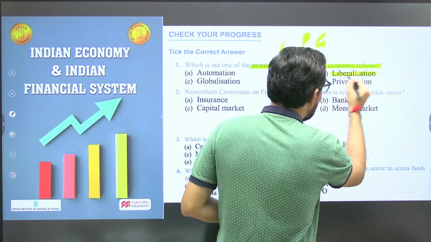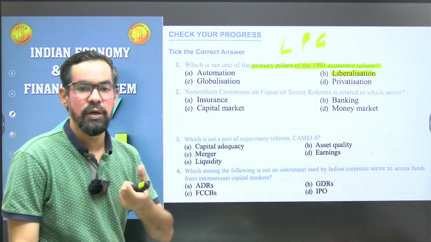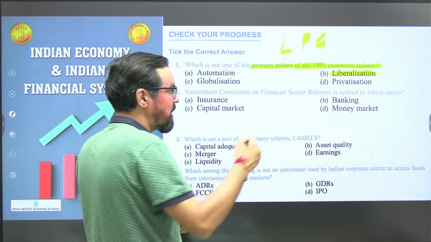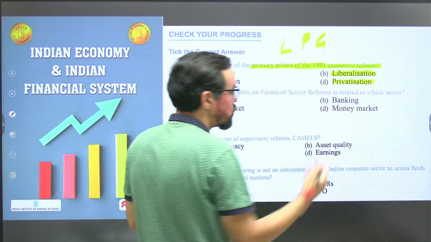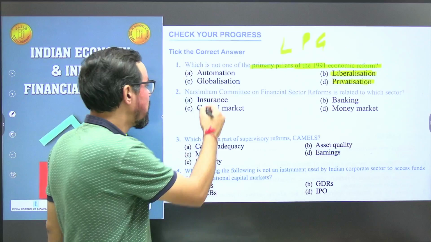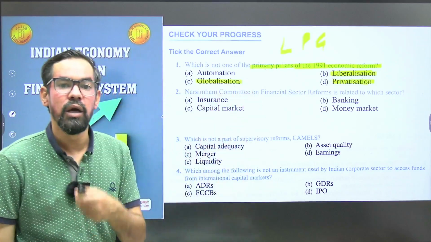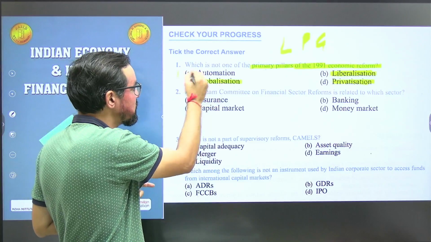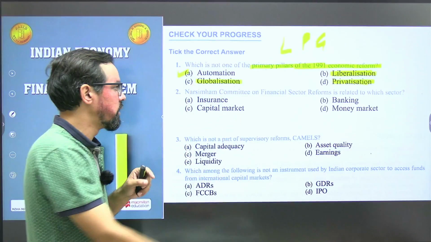They ended the red tape system and made our policies more liberal. Then privatization, where the government started giving licenses to private entities, and globalization, where we started interacting with world economies. So what will be the correct answer? This was not part of this, so option A will be the correct answer for this one.